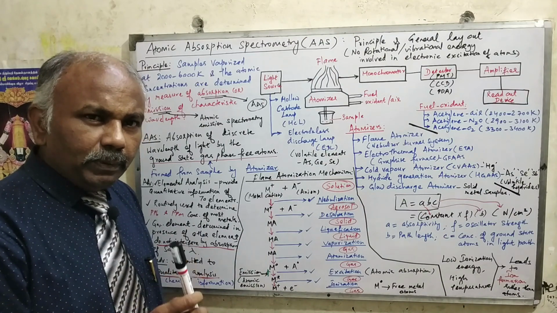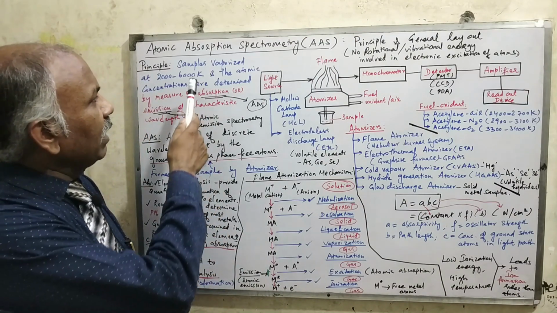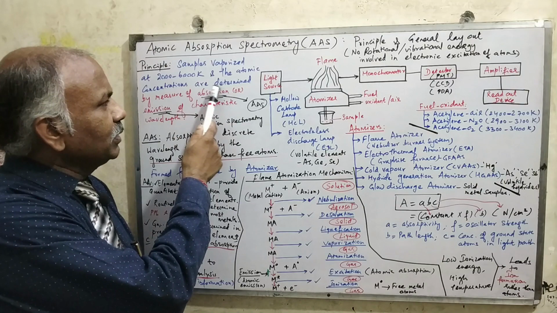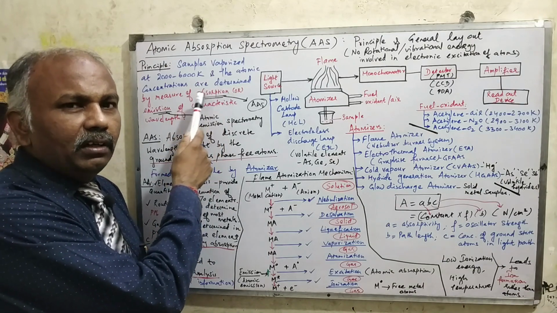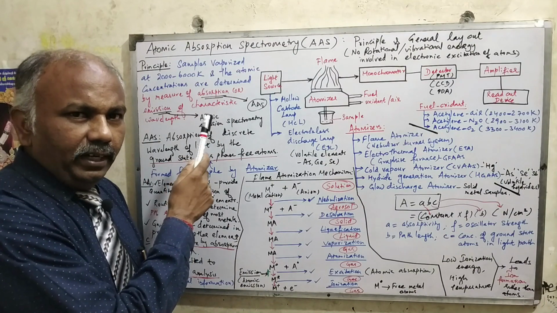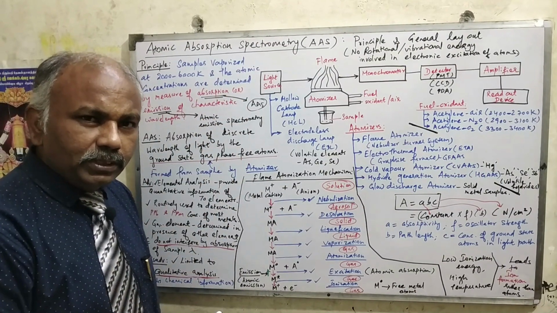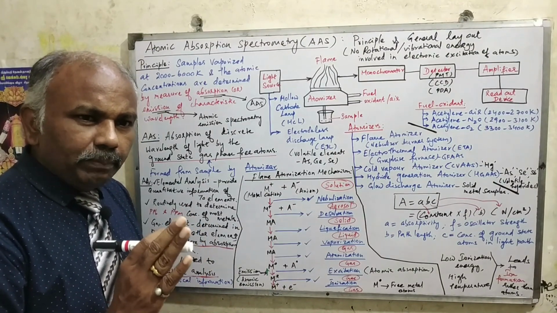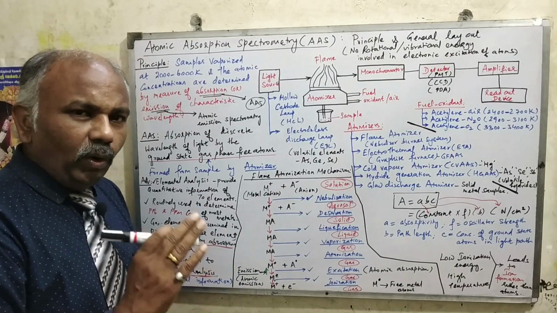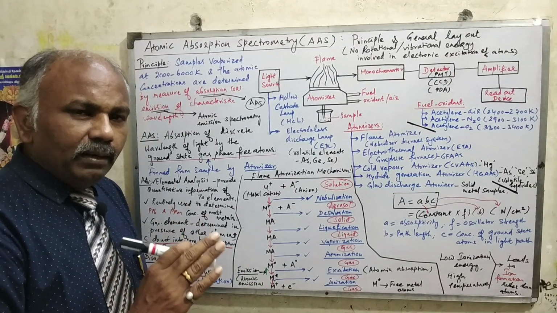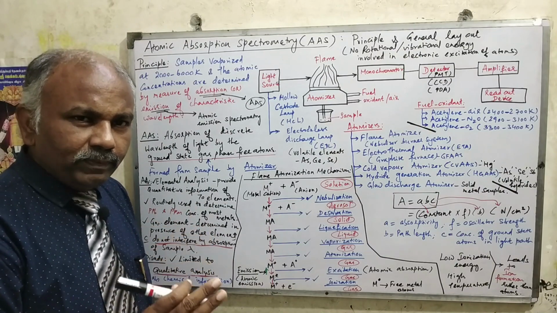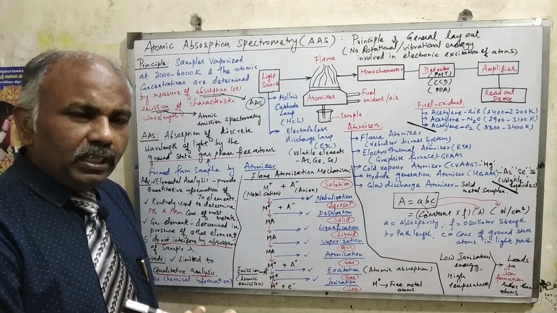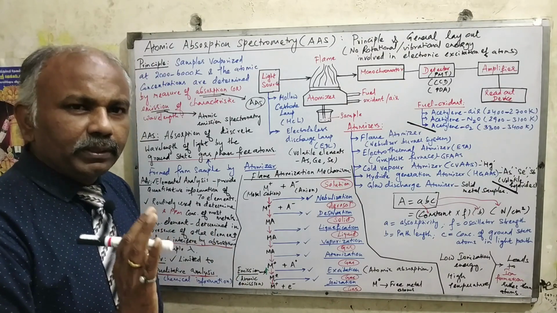The major principle is that the samples are vaporized at a higher temperature, say 2000 to 6000 Kelvin, and the concentration of the atoms is determined by measuring the absorption or emission of a characteristic wavelength. So this is a very important principle of atomic absorption spectrometry. The concentration of atoms can be measured either by absorption or emission of a specific wavelength. If there is an absorption of characteristic wavelength, then it is called atomic absorption spectrometry. If it is an emission, it is called atomic emission spectroscopy, right?